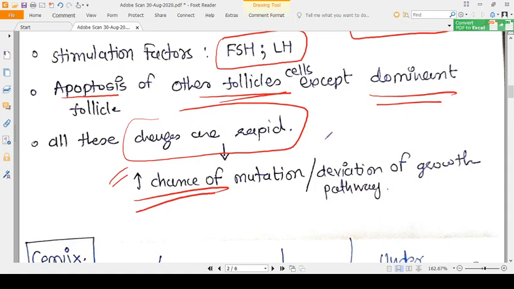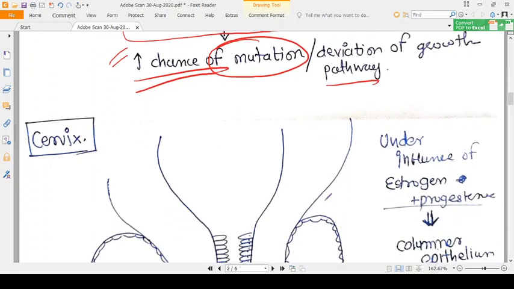Genes control the growth. So genes controlling growth, like apoptosis, stimulation, division, differentiation, change in hormone production, all these things have a higher chance of mutation and deviation from the growth pathway. That's why one cell converts into a cancer cell, and now that the cell becomes cancerous, it will keep dividing and make the cancer. So this is what I'm trying to tell you.